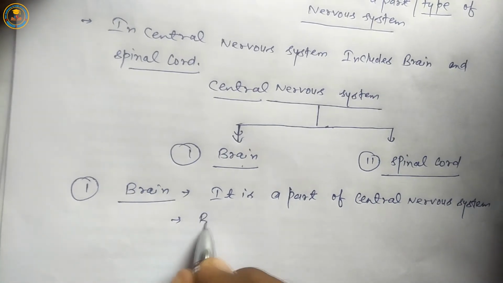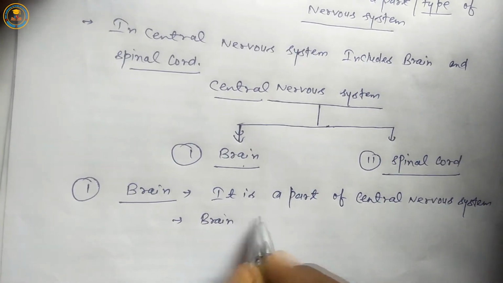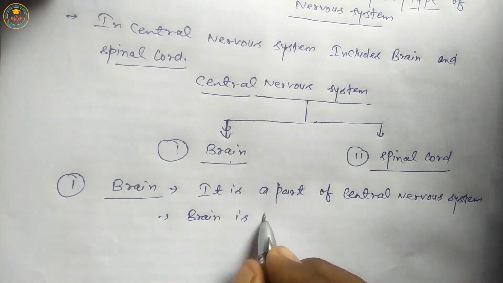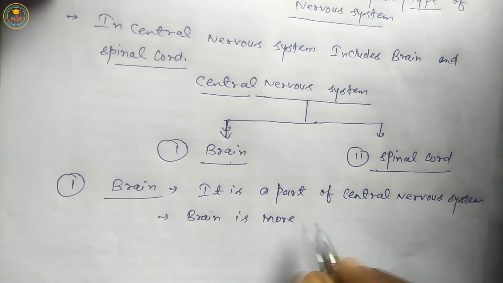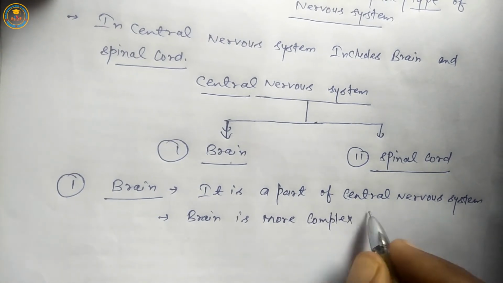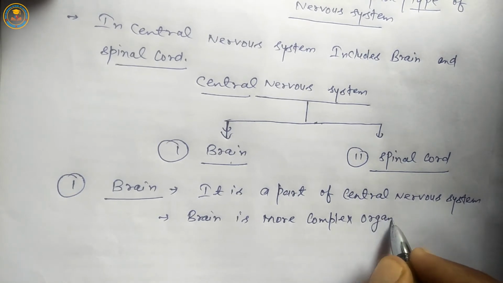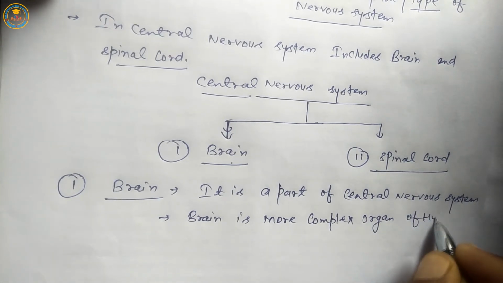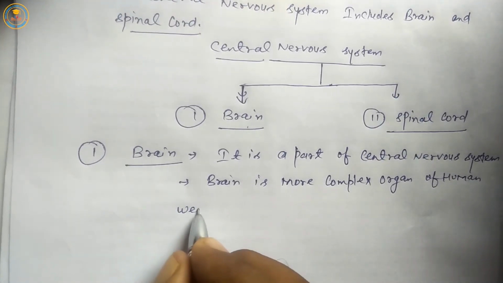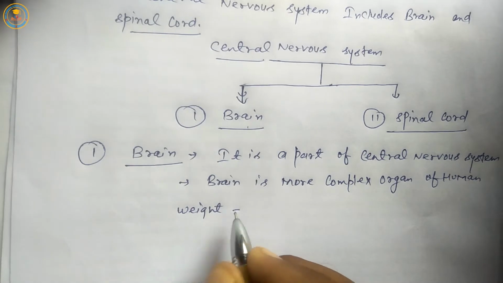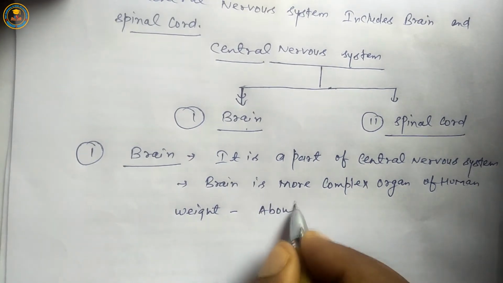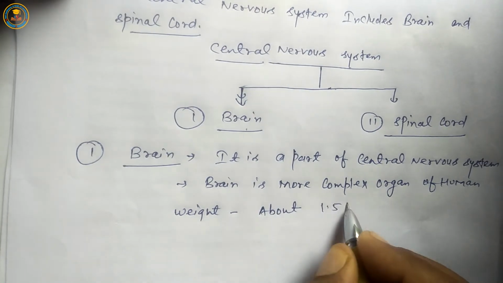Second, brain is the most complex organ of the human. Next, the weight of the human brain is about 1.5 kg.